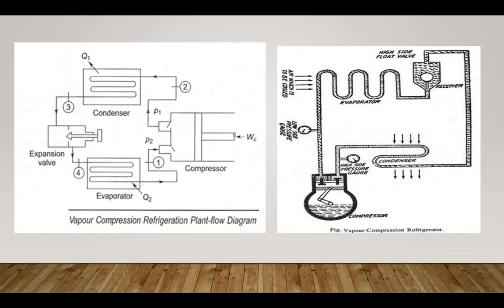The work done by the compression is generally denoted by W. Next is the condenser, where the high pressure vapor is condensed by rejecting heat to the cooling medium.